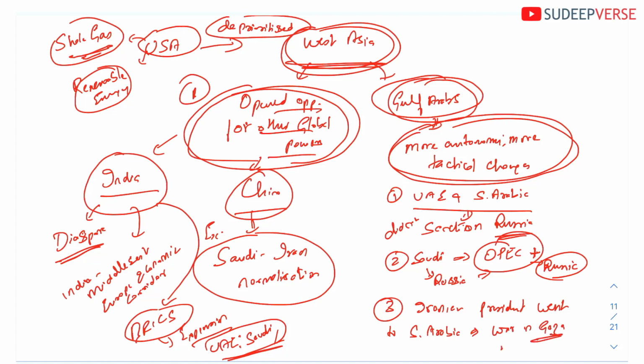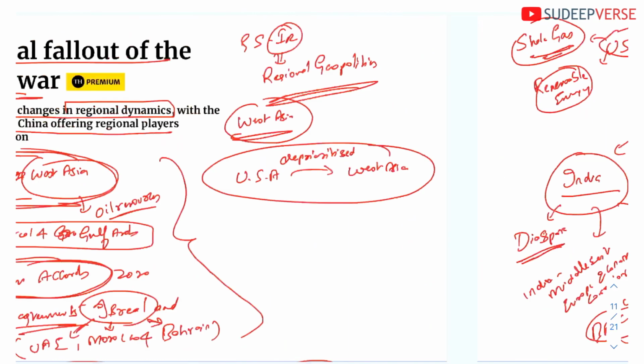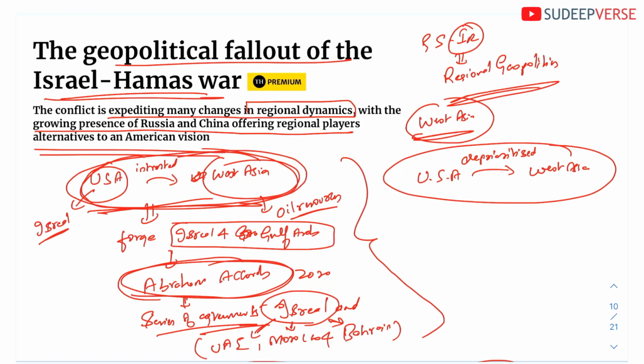Okay, so the Palestine-Israel war that is happening in Gaza. So Iran-Saudi Arabia normalization that was started by China is now seeing its manifestations. Okay, so this is what is happening currently in West Asia. To summarize, one, USA was interested in West Asia, it not only interfered in the internal affairs.